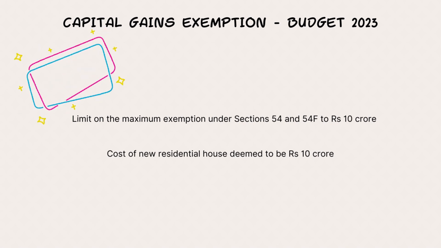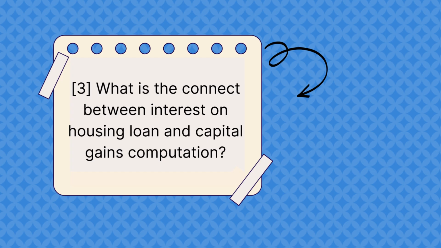This is about the capital gains exemption, through the sections and the budget changes. Hope I've been clear here, and now we are moving on to the next question. What is the connect between interest on housing loan and capital gains computation?